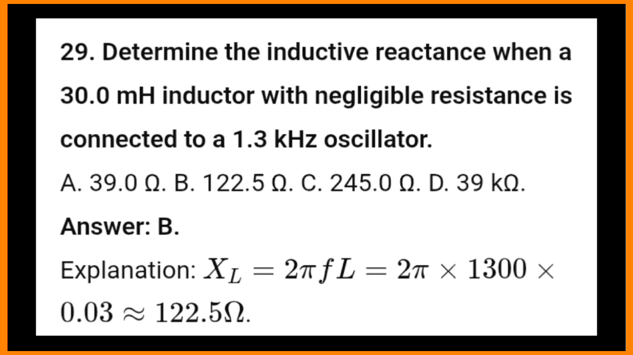245.0 ohms, D. 39 kΩ. Answer B. Explanation: X_L equals 2πfL equals 2π times 1300 times 0.03, which is approximately 122.5 ohms.